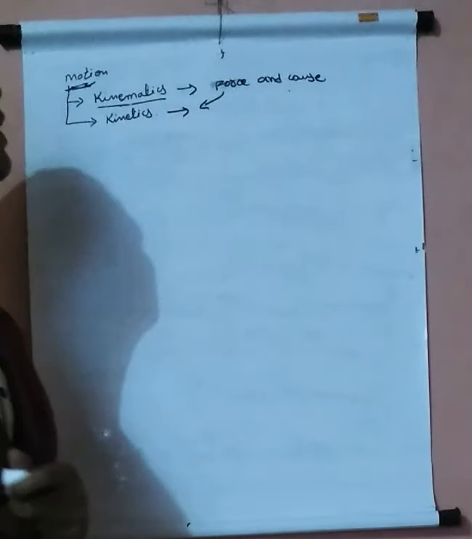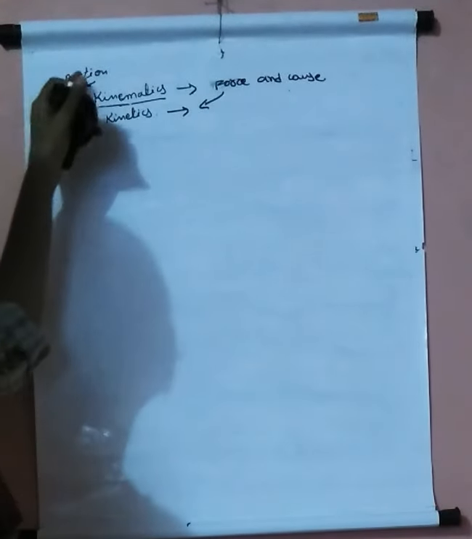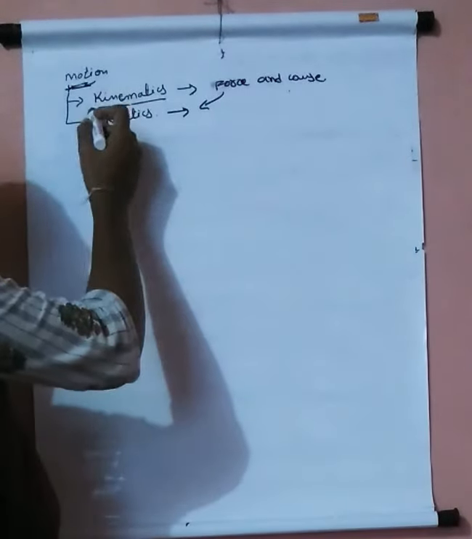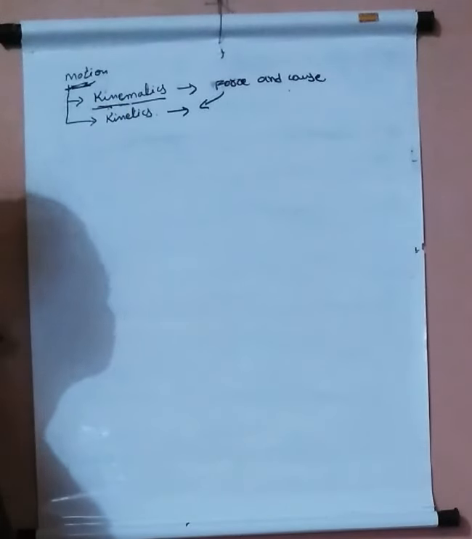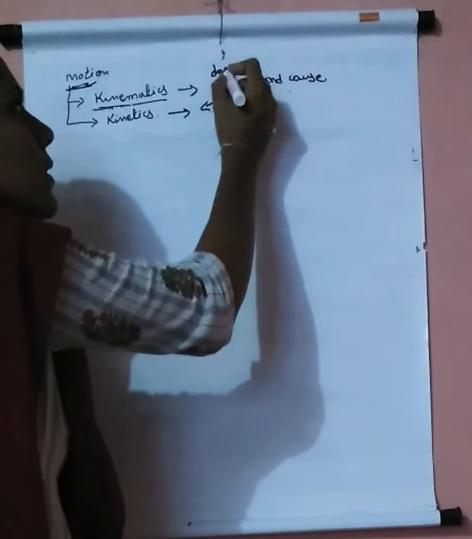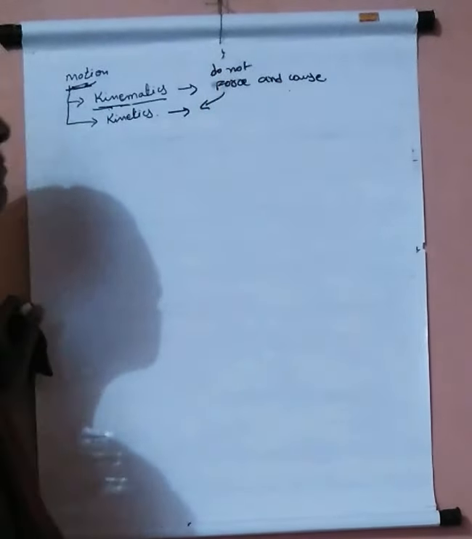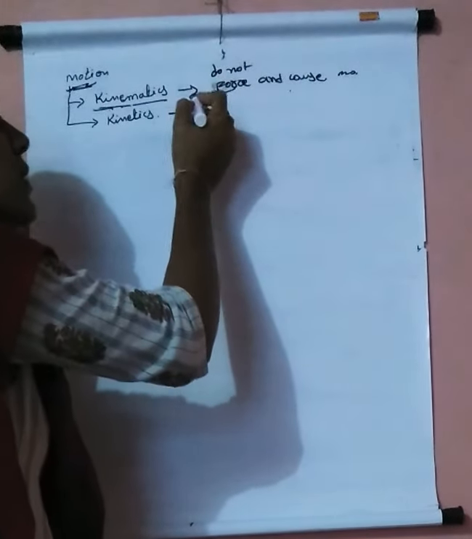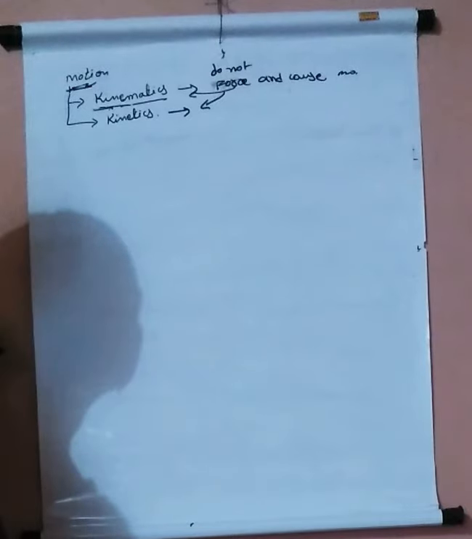Hello everyone. So let us discuss the motion of an object. Under the motion of an object, we divide it into two cases. One is kinematics, another one is kinetics. Kinematics does not consider the force and cause for the motion of an object. So those all come under kinematics.